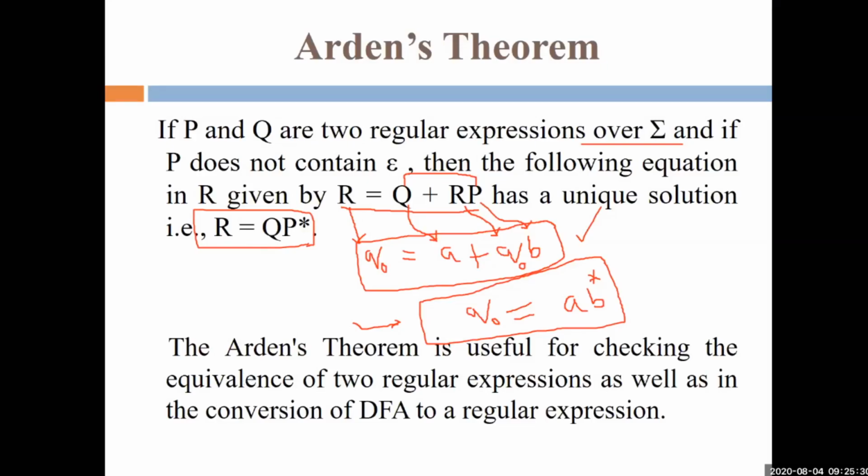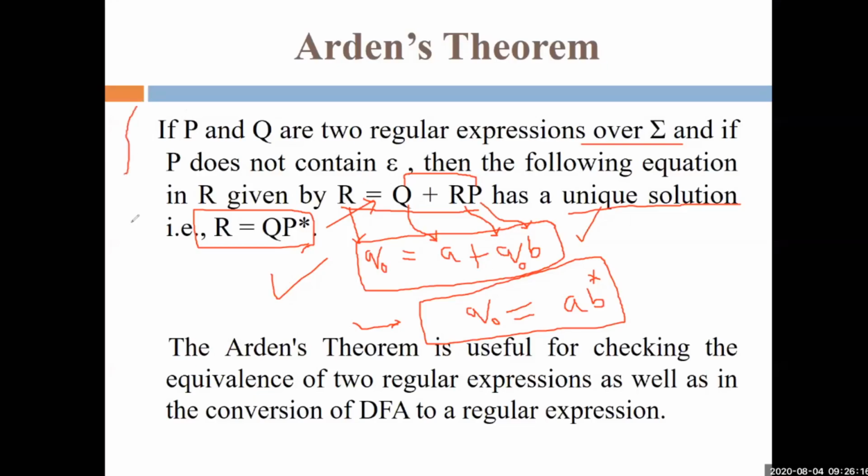So now, as I already told you, you have to prove it in two ways. First, we will prove that QP* is a solution of this equation. And second, that QP* is the only solution. To prove uniqueness, we have to prove two things: first, QP* is a solution, and second, QP* is the only solution, no other solution will exist other than QP*. Then we can prove the uniqueness of the given equation R = Q + RP.